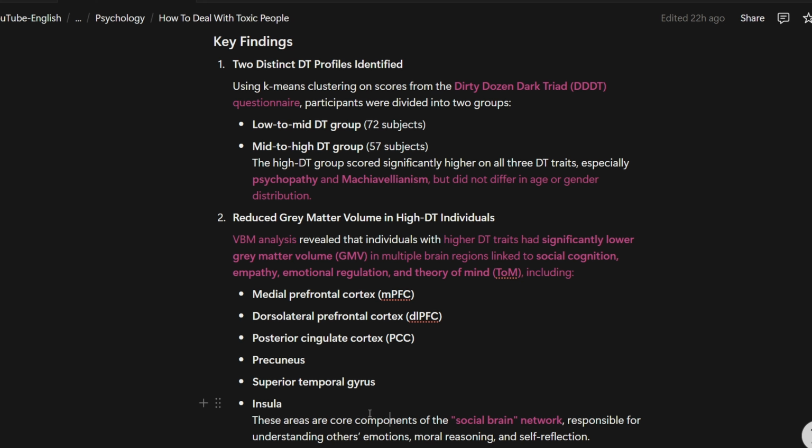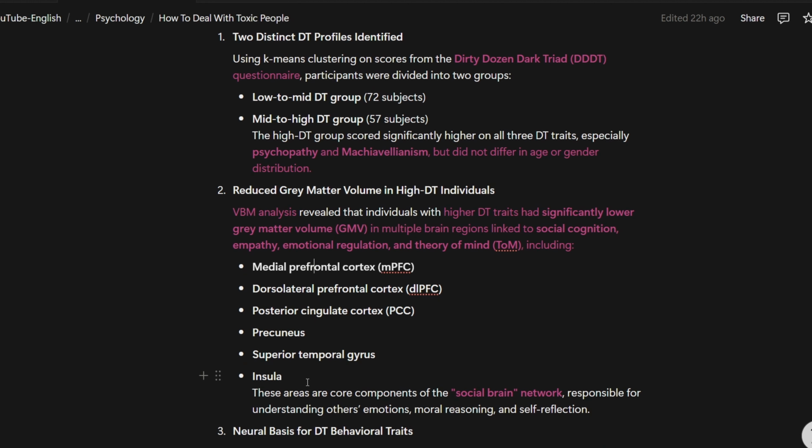In these areas, they don't have a great volume of what? Gray matter, okay? They don't have that much gray matter. So the connections, the wiring of the neurons in those parts, are lower than others. And those parts include the medial prefrontal cortex, dorsolateral prefrontal cortex, posterior cingulate cortex, precuneus, superior temporal gyrus, and insula.